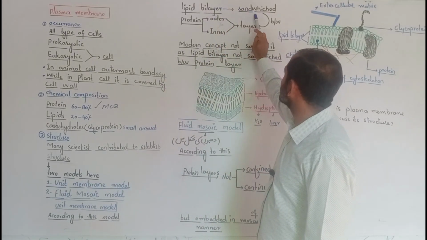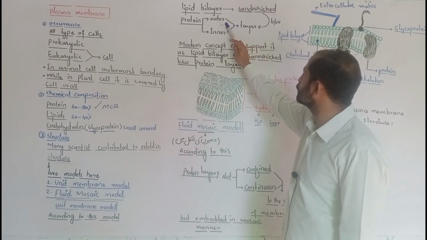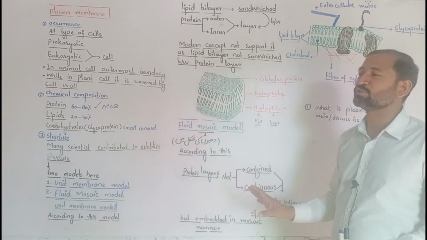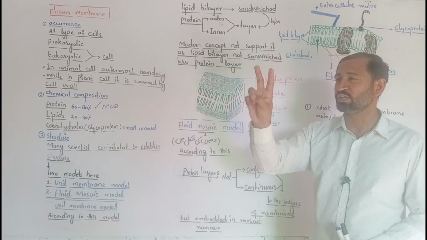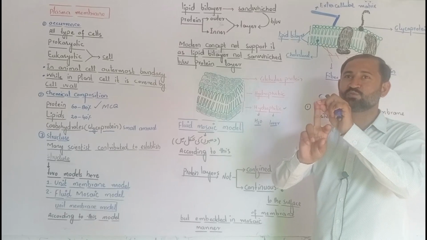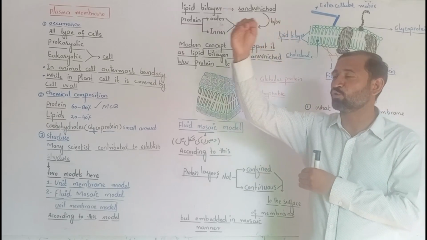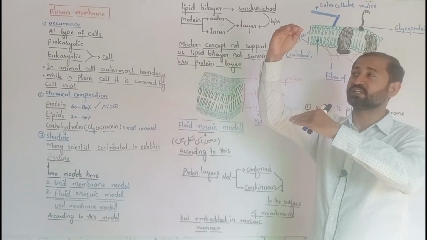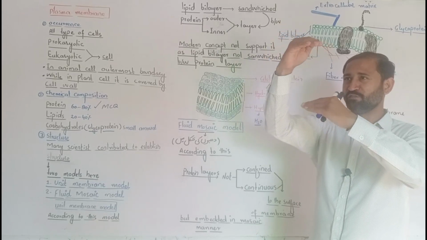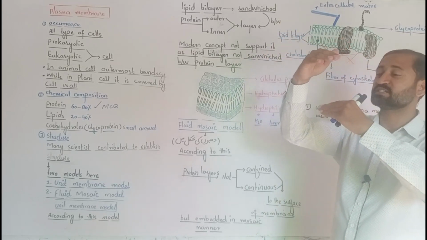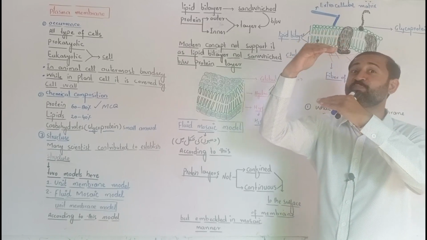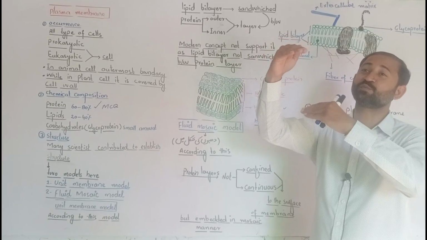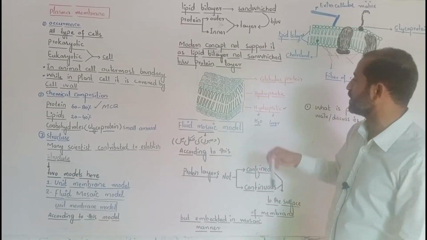lipid bilayer is sandwiched between outer and inner layer of protein. Once again, according to this model, plasma membrane consists of 2 kinds of layers. Number 1, protein layer, and number 2, lipid layer. Protein layer is the outer layer and inner layer. Between outer and inner layer of protein there is a lipid bilayer. Means between these my 2 hands there is another layer that is known as lipid bilayer. So lipid bilayer is in the middle, and on both sides it is covered by a protein layer. This one is unit membrane model.